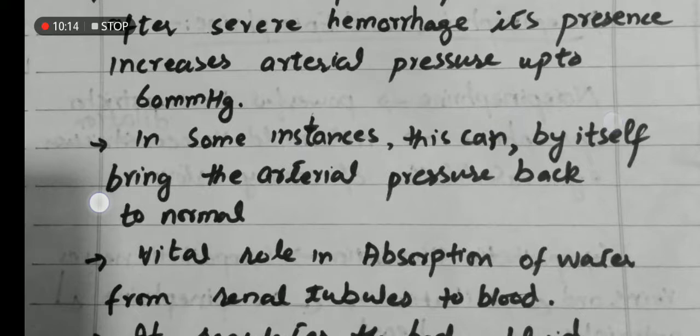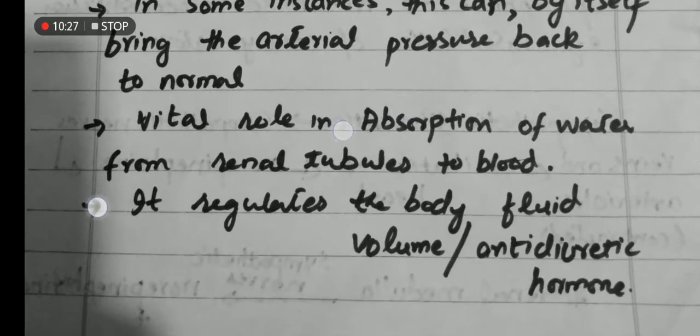Another important point: in some cases, arterial pressure is brought back by the vasopressin. It also plays a very important role in the absorption of the water from the renal tubules. Actually, kidney is involved in maintaining the water balance or homeostasis in your body.